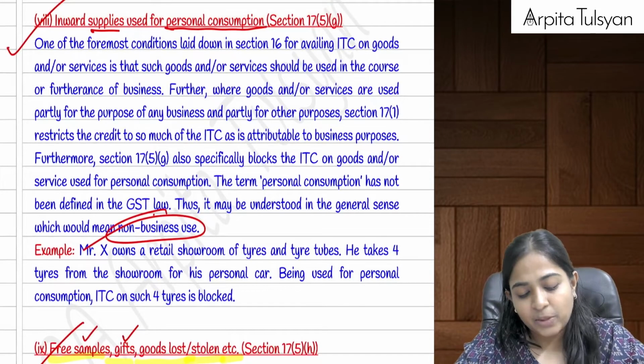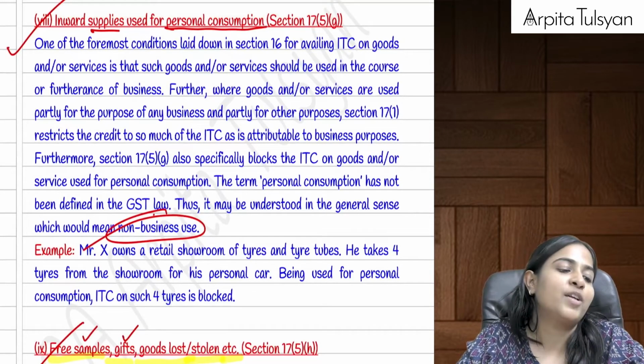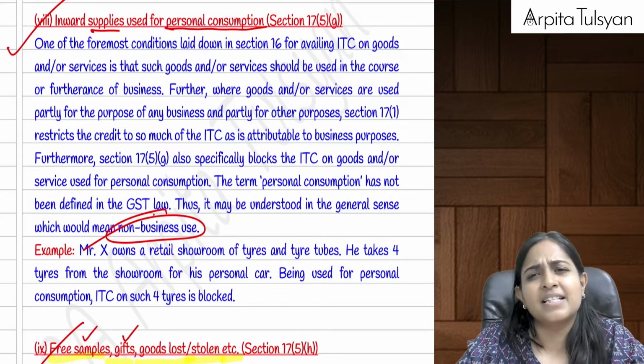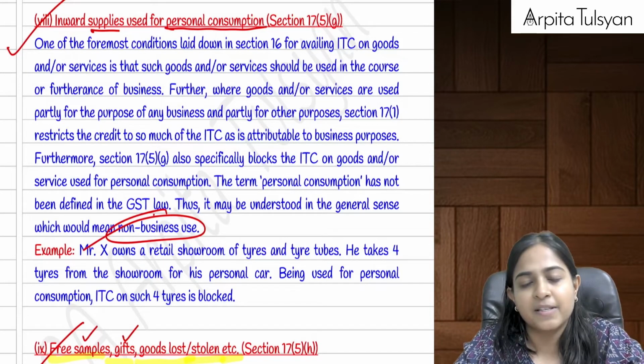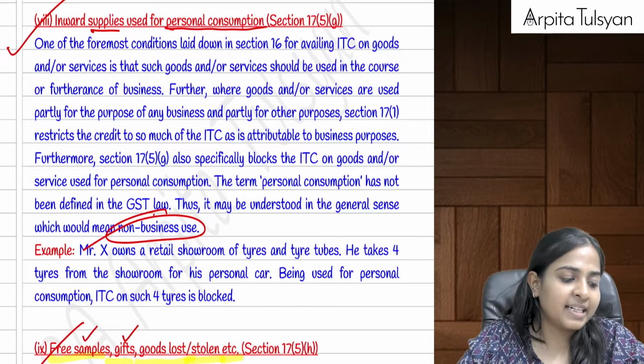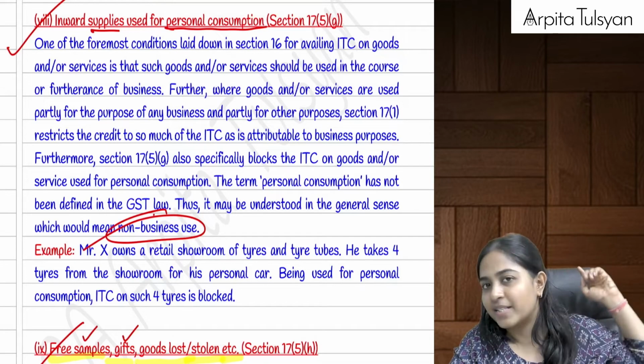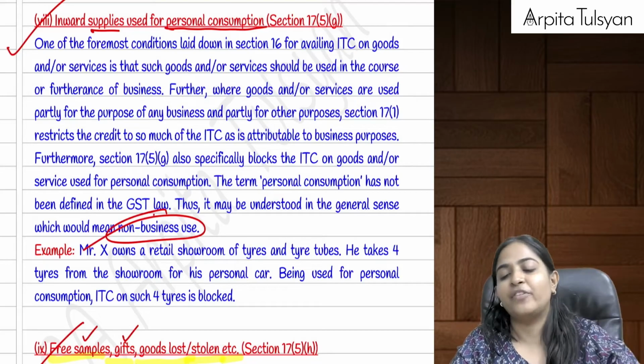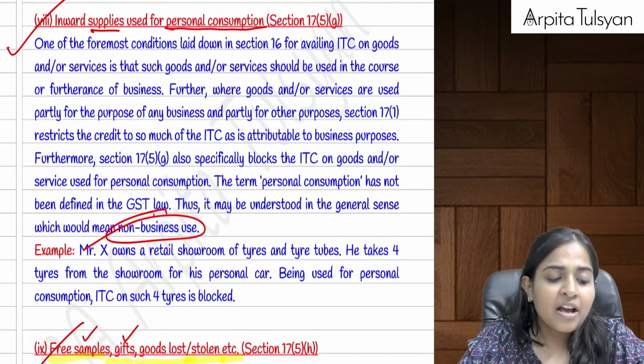Next, 8th point, any inward supplies which we are using for personal consumption. This is very, very logical. If I am using it for my personal consumption, means I am not using it for my business or purpose. So credit on that is totally blocked. This can come under section 16(1) also, and this is specifically given in section 17 subsection 5 also.